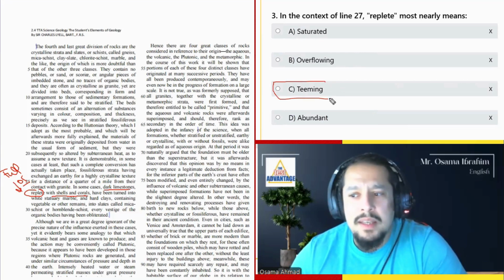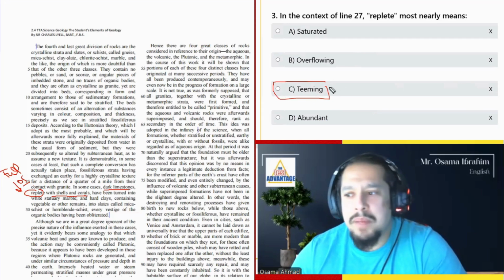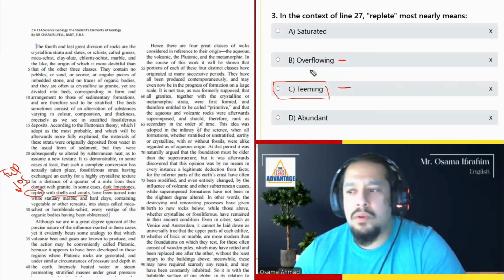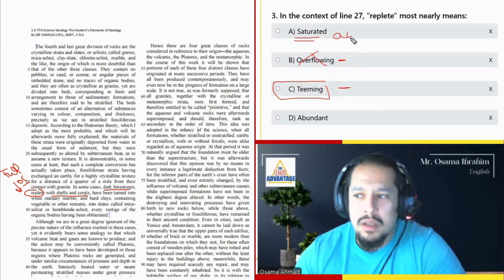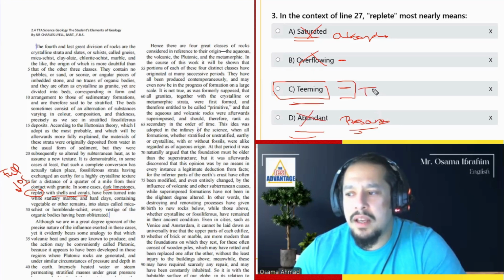It means teeming, and teeming معناه full of, معناه في كتير, معناه مليانة, right? It's the best word. Overflowing means كتير لدرجة بيقع من بتاع. No. Saturated indicates absorption, so برضو no. Abundant is for resources, so I wouldn't say that either. So teeming is the best thing. يعني teeming, it means full of something.